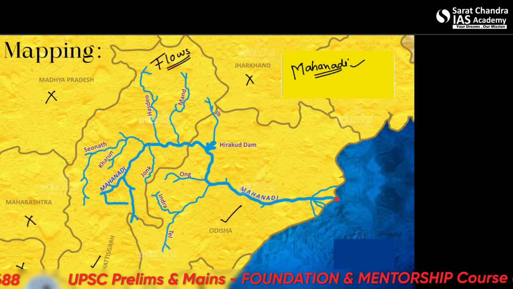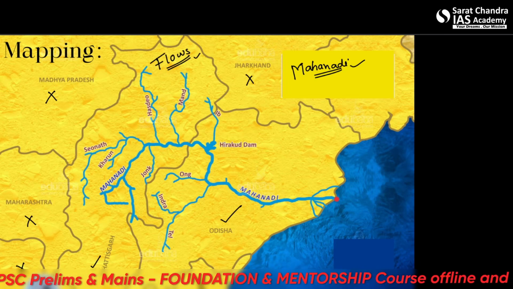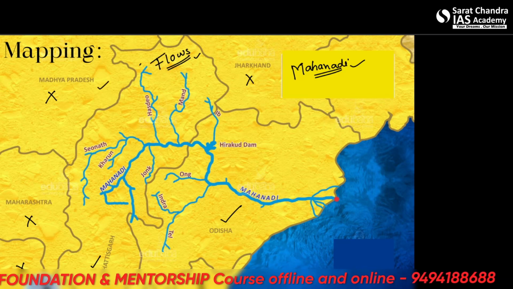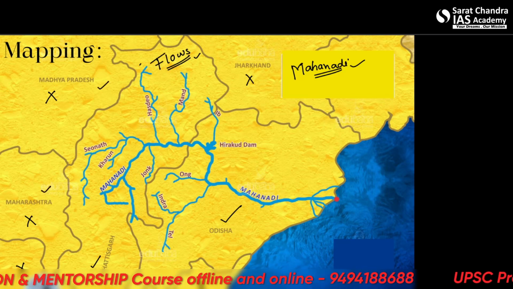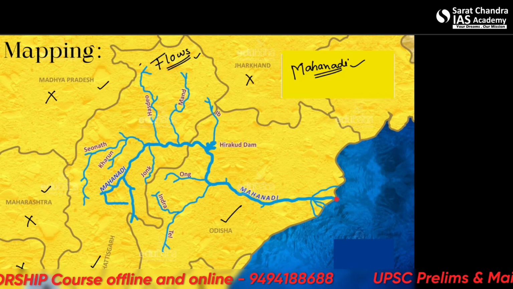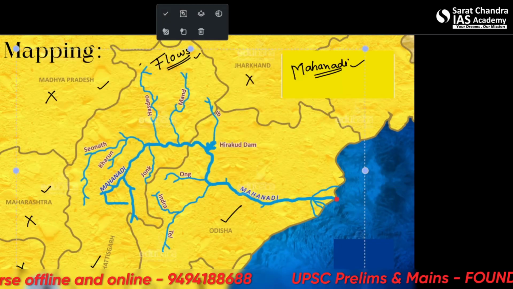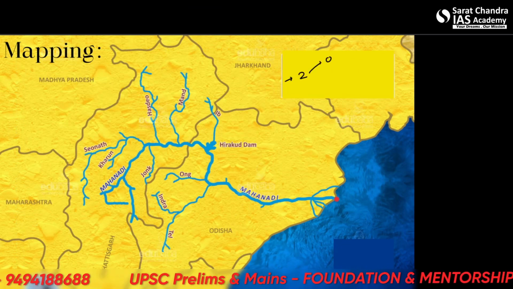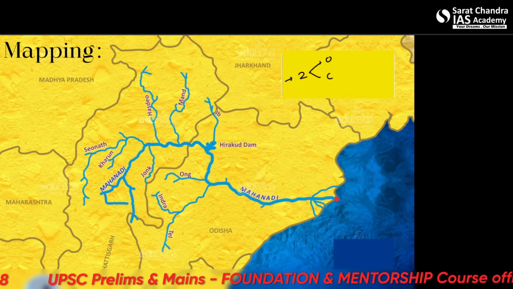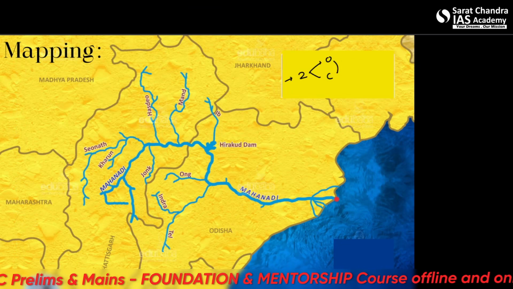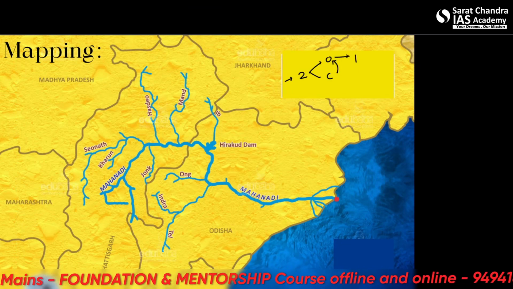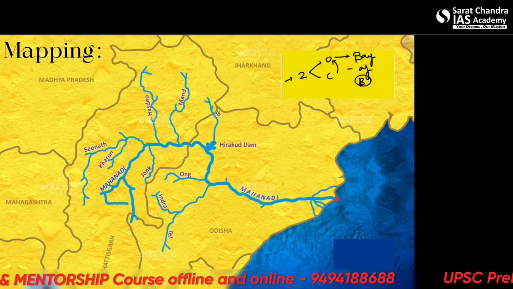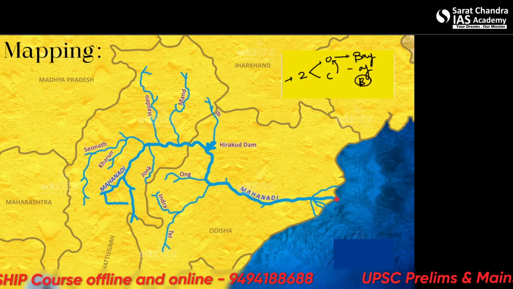However, we must make sure that we know the difference between the course and the basin. The basin of this river is also in Madhya Pradesh, Maharashtra, as well as a few other neighboring states. So one thing that we need to know is that it's mainly flowing in two states, Odisha and Chhattisgarh. And the course is such that it goes to Odisha from Chhattisgarh and finally flows out into the Bay of Bengal. So it must be emerging somewhere in Chhattisgarh itself.